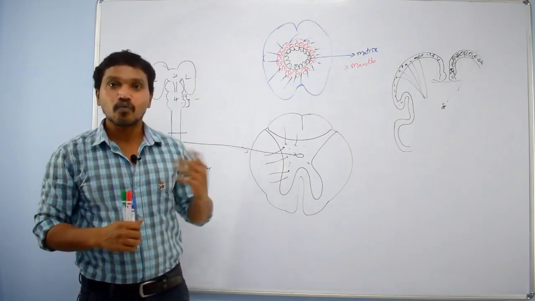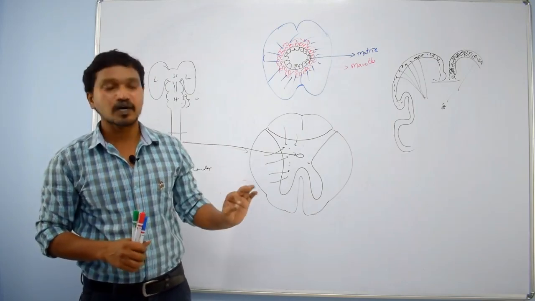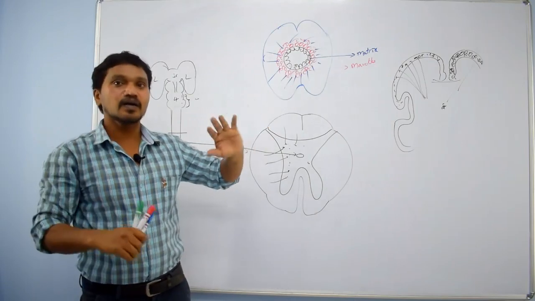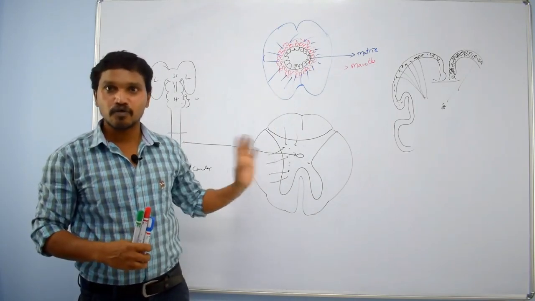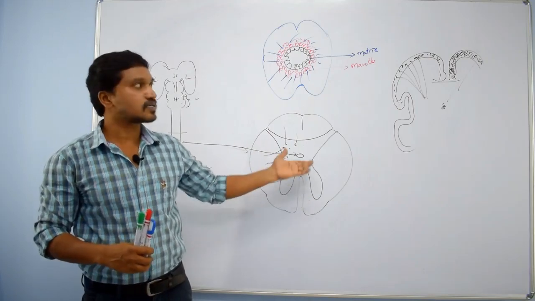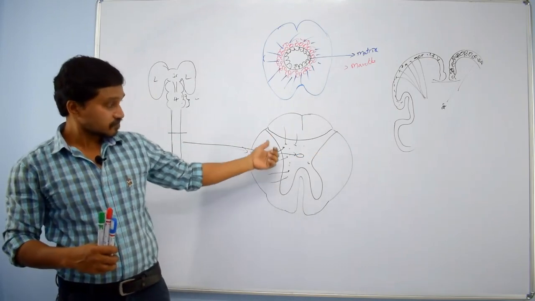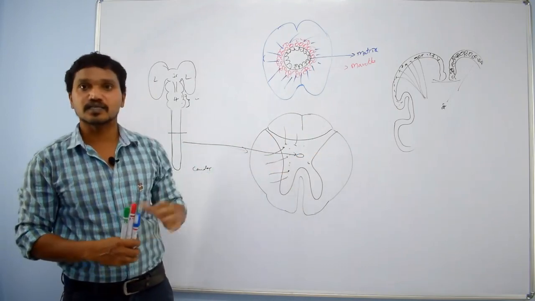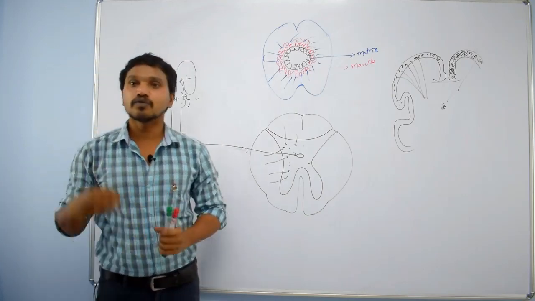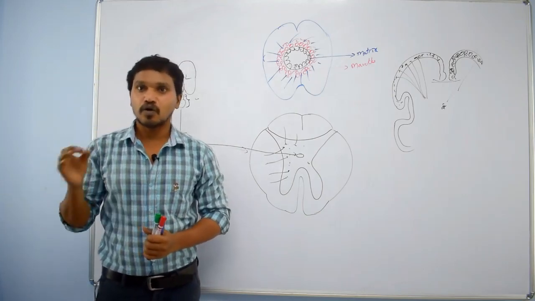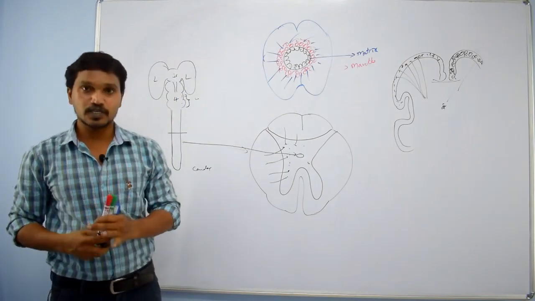Clear? Why? For better accommodation, that's it. For better accommodation they migrated and settled at the periphery. I hope now you understood why grey matter is present at the periphery in the cerebrum and cerebellum and in the center in the spinal cord. Clear? Okay. Now we will go to our topic proper, white matter. I am removing this and I have to change markers also.